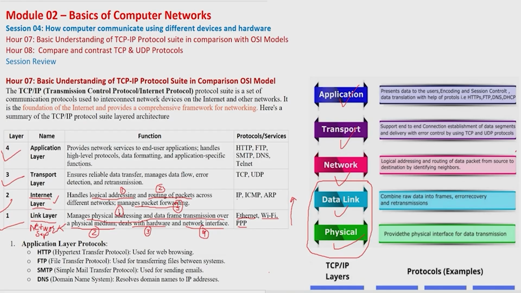Okay, three most important protocols here. IP, we already understood, is the internet protocol, which has the highest priority. ARP packets we know: we use them to find the other identity, MAC to IP, IP to MAC. And the third one is ICMP, which means Internet Control Message Protocol. Why are we using this protocol? We are using it for diagnostic purposes.